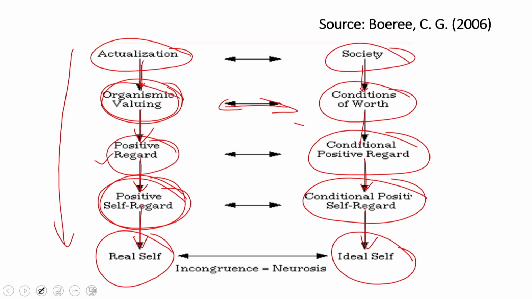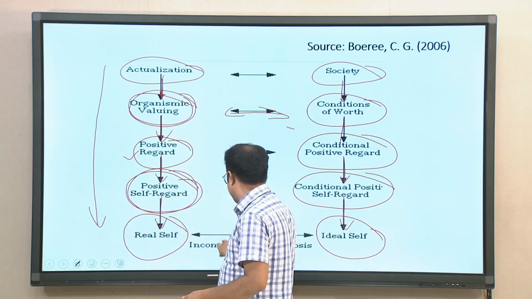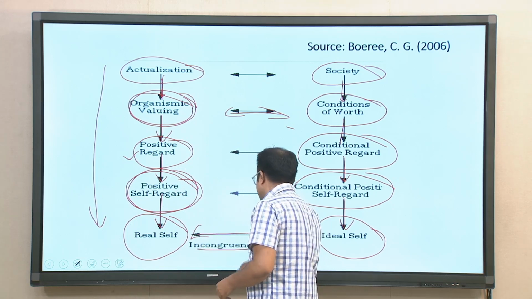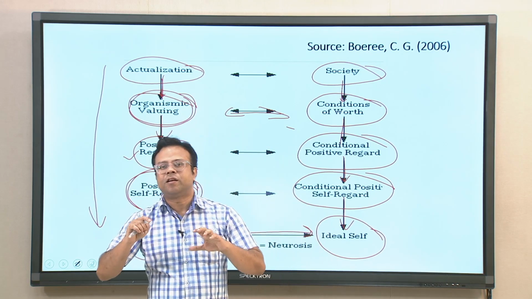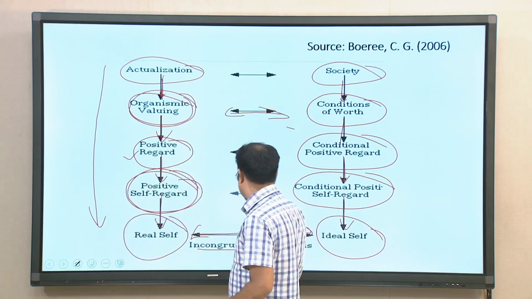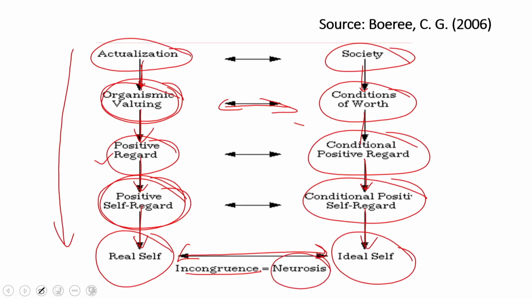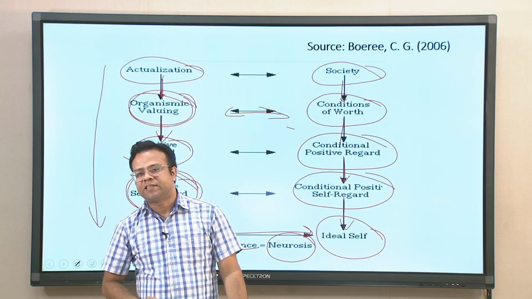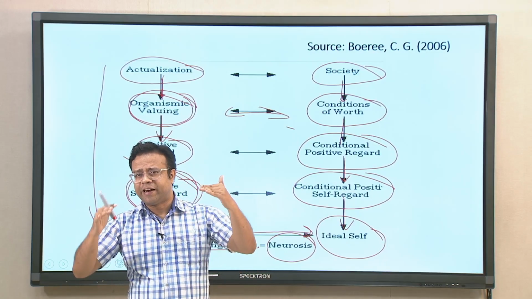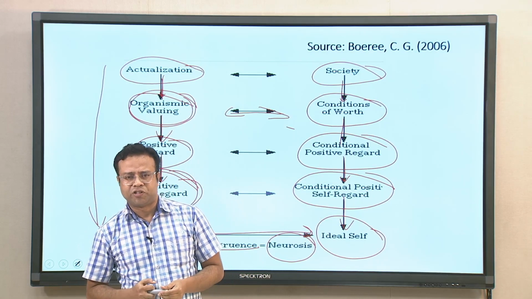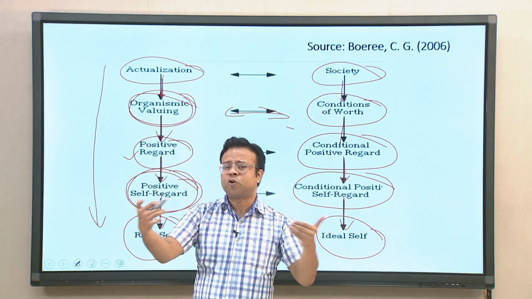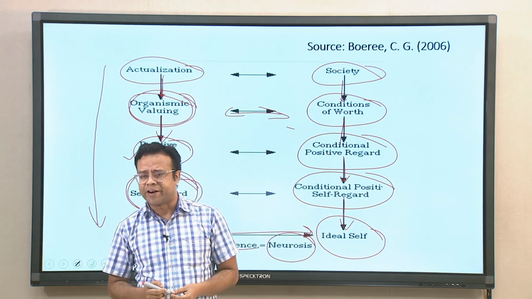And Rogers said, if there is a discrepancy between these two selves, if there is incongruence, the person will feel a lot of unhappiness, a lot of restlessness, which is called neurosis. The greater the gap between the real self and the ideal self, the more will be your neurosis. This means more emotional instability, lack of peace and lack of happiness, because your real self is something else, but you have become something else. That is called incongruence between real self and ideal self.